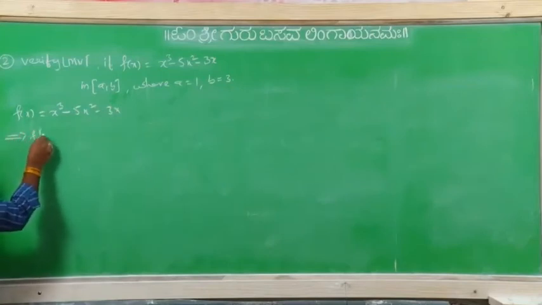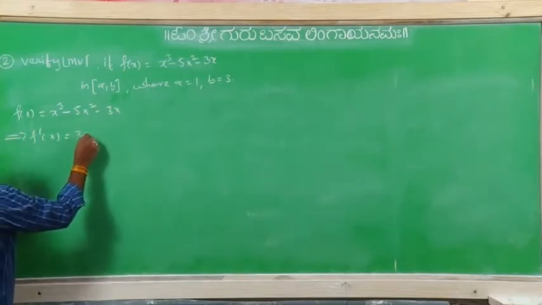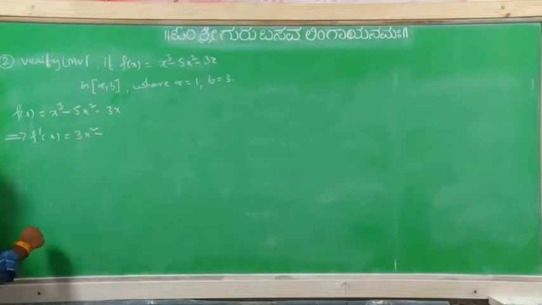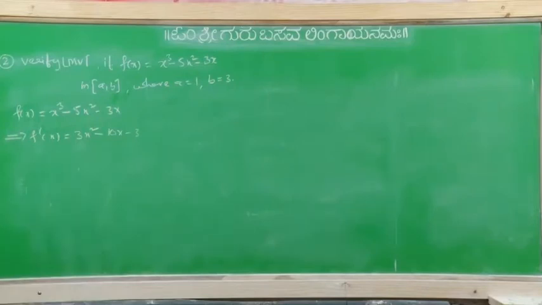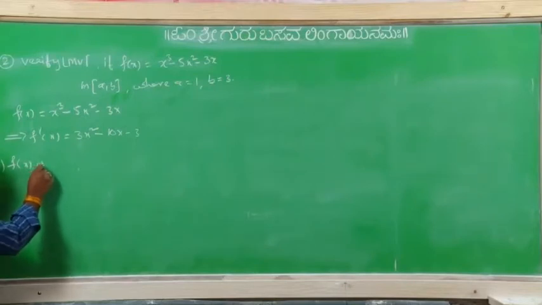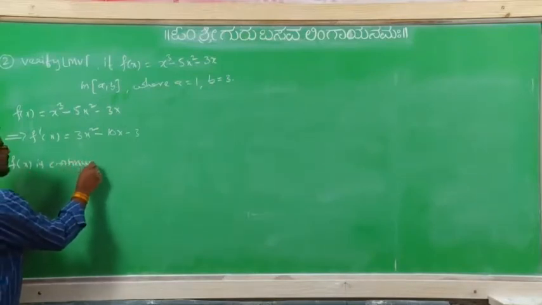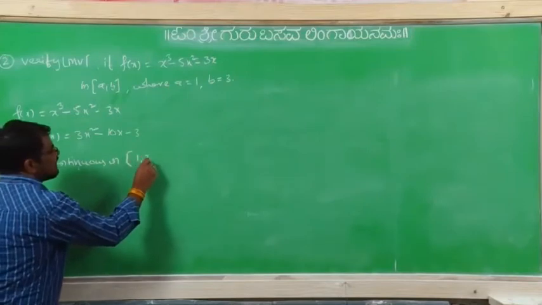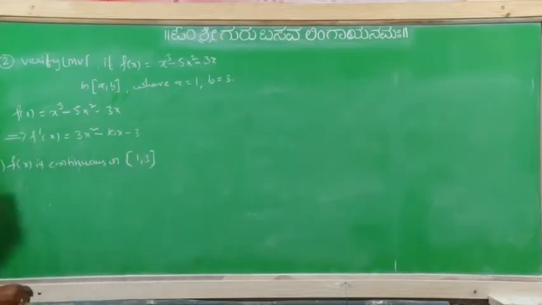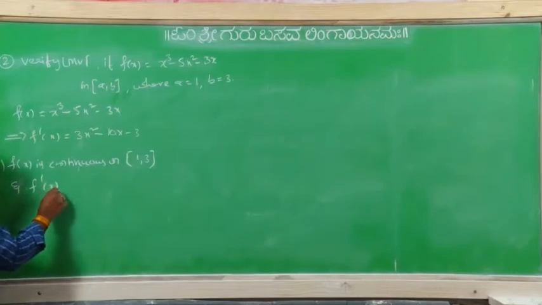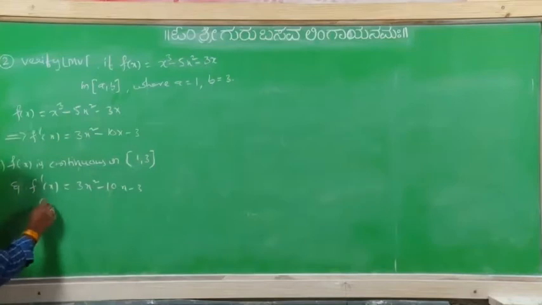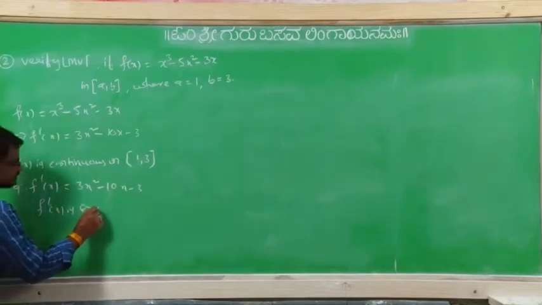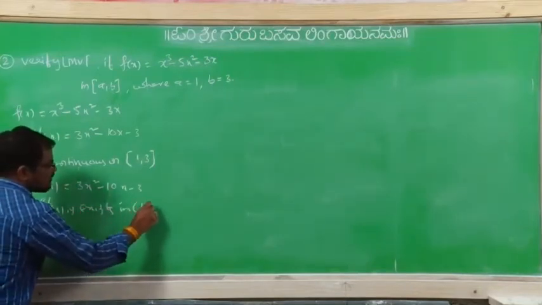From this one, f dash x equal to 3x square minus 10x minus 3, right? Now we know that the first one, f of x is continuous on closed interval 1 comma 3, and f dash of x equal to 3x square minus 10x minus 3, means f dash x exists in 1 comma 3.